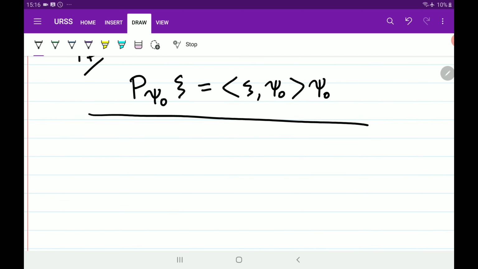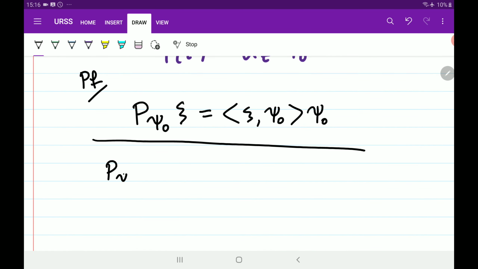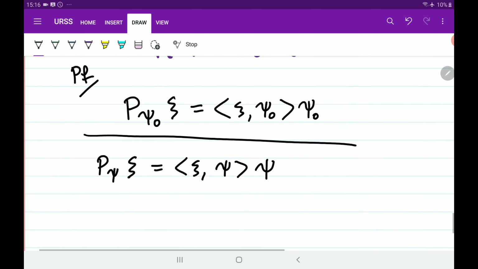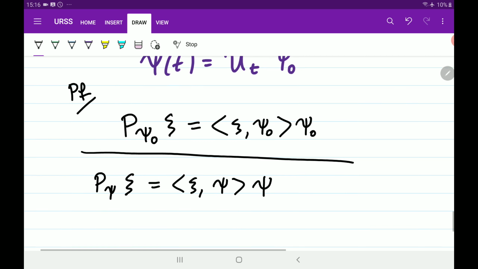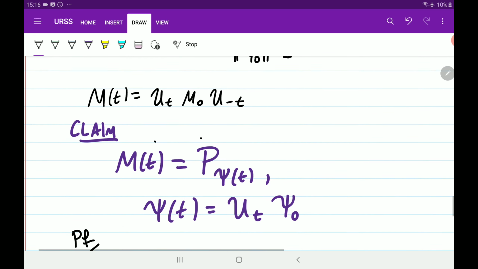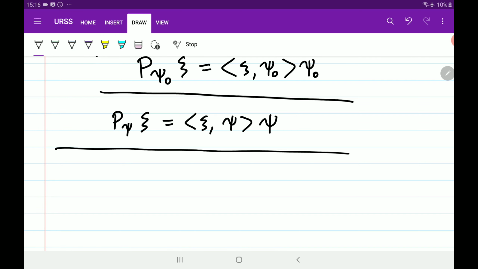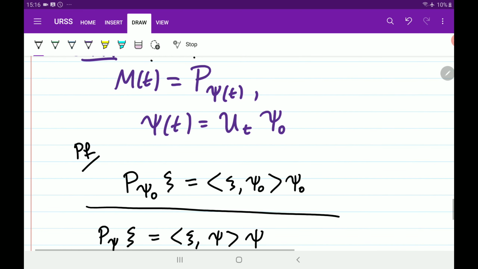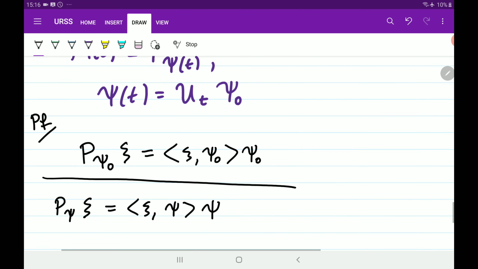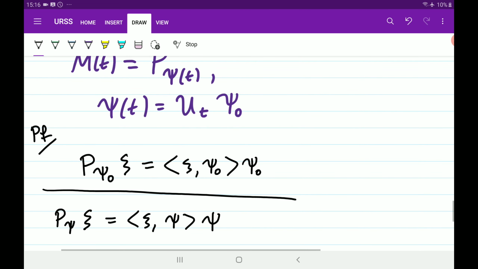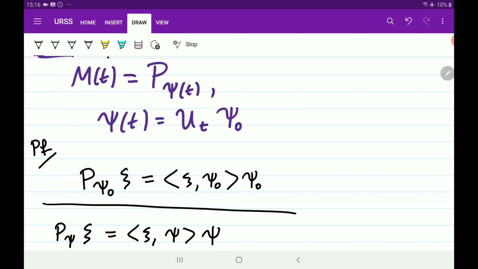So what we want to use is the fact that P psi is equal to this. But we've got to first check that psi is indeed unit length. Okay, so let's assume it is for now. So how would the proof follow? It's easier to start from the right-hand side, I think.